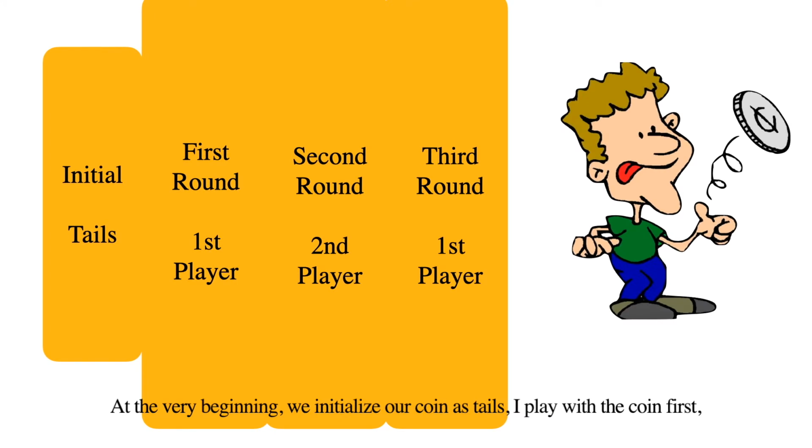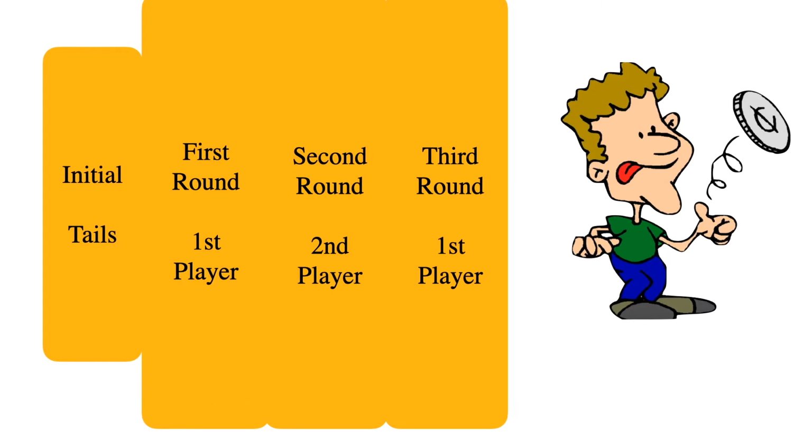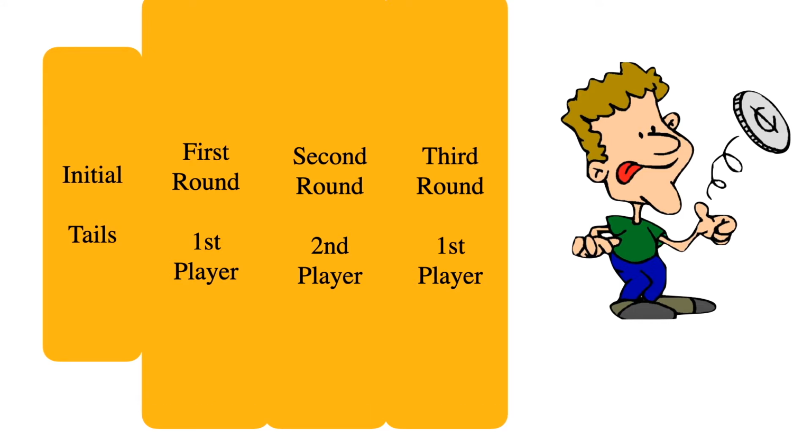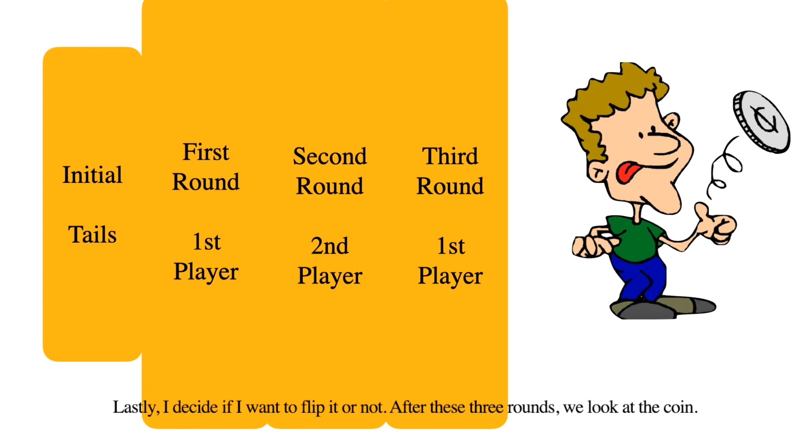I play with the coin first. I could flip it or do nothing. I write down my choice on a piece of paper but keep that from you. Then, you play with the coin. Similarly, you make your own choice without revealing that to me. Lastly, I decide if I want to flip it or not.